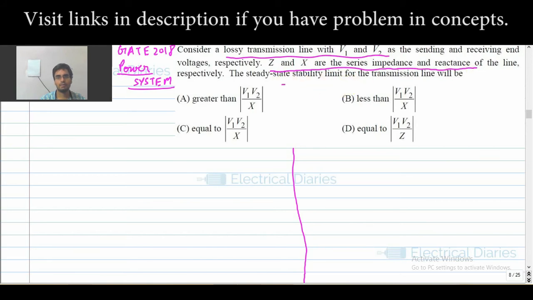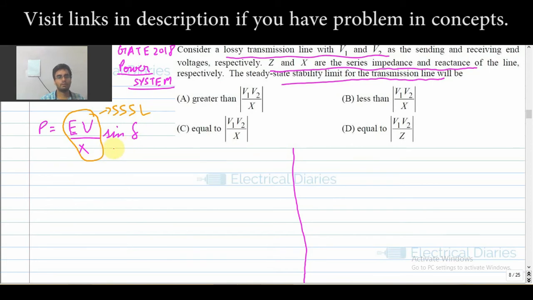The steady state stability limit for the transmission line. Now we know the formula that comes to my mind is EV by X sine delta, where EV by X is the steady state stability limit.